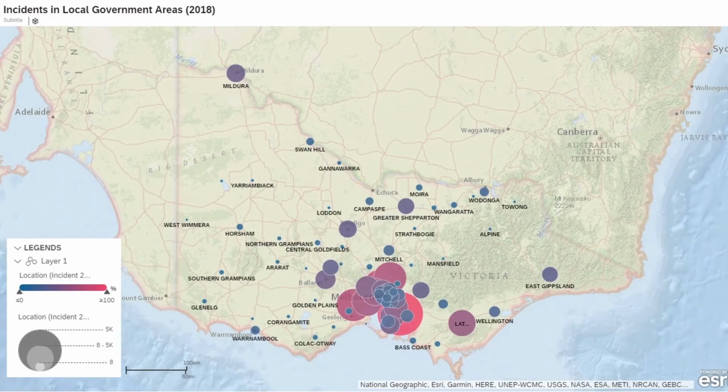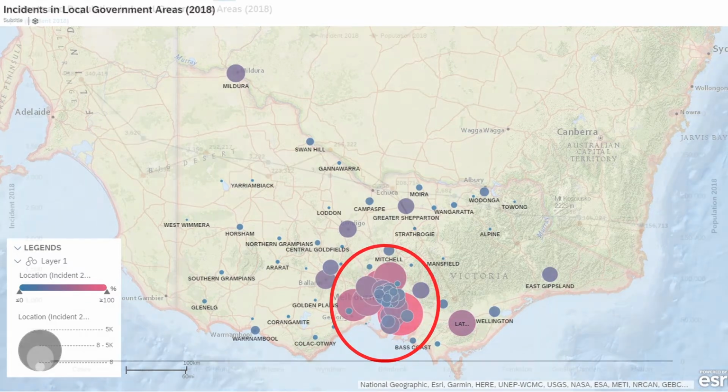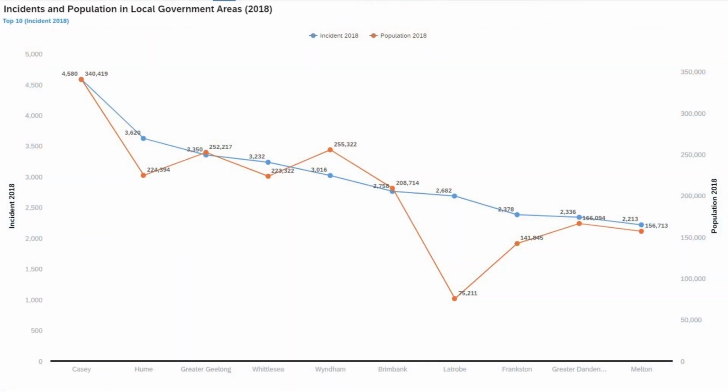This is the geographical display of family violence in each city in Victoria in 2018. We can see that domestic violence happens everywhere, and the number of incidents around Greater Melbourne are higher than other areas. From there, data is filtered to show the top 10 cities with the most incidents of domestic violence. The data shows that in some areas, population density is not an indication for high domestic violence.